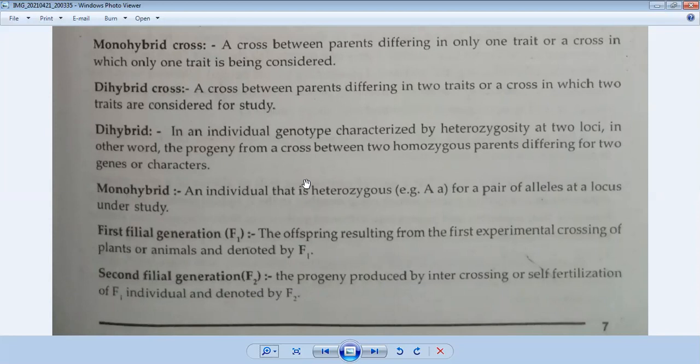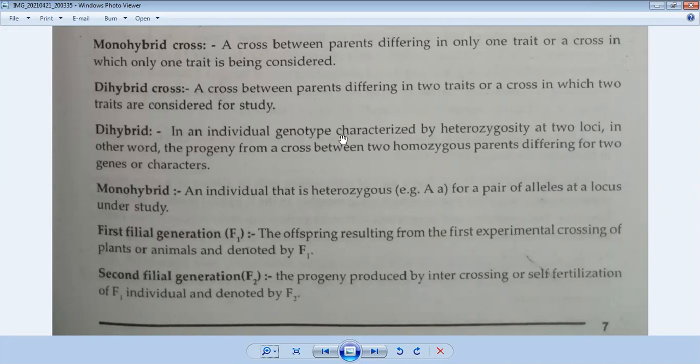The cross between pure parents differing in only one trait, or the cross in which only one trait is being considered, which is responsible for the production of the new generation or F1 generation, is called a monohybrid cross. Means if we cross two parents which differ for only one trait, a single character, for example, one parent is tall and another parent is dwarf.